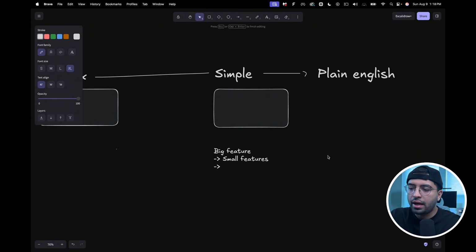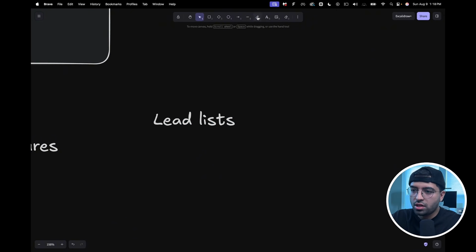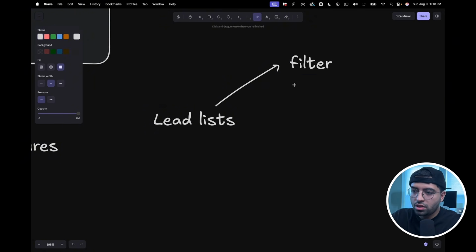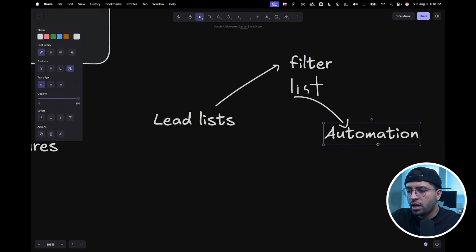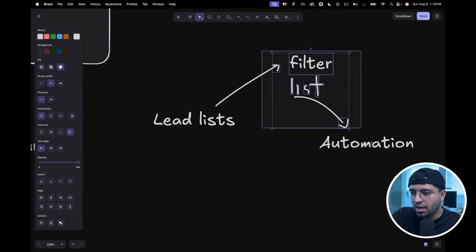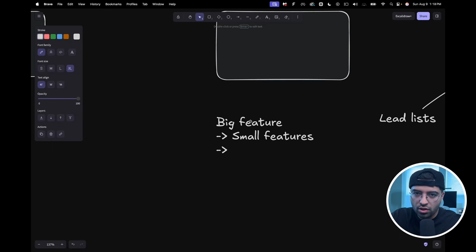And since it's something that is simple, I don't think these small features are features of their own. For example, in my app, I had this one feature called lead lists that I one-shotted, right? The way it works is you can essentially create a reusable filter, and that creates a list. So you have a list from here, and this list can then be dropped into an automation builder. So you can drop it into an automation run. That's what I mean. So this feature by itself can be one-shotted, but this cannot, right?